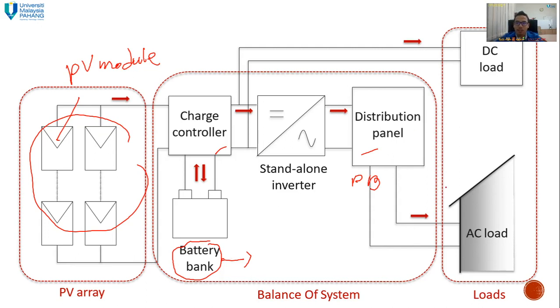Then we have the load. Basically, we are going to separate the load into two. One is the direct current load, which is directly drawn from the charge controller without any inverter. The AC load is inverted: the DC here is inverted into AC, and then you have the AC load. For the Malaysian case, single phase is around 230 volts, and three phase is 450 volts. So this is the AC load.